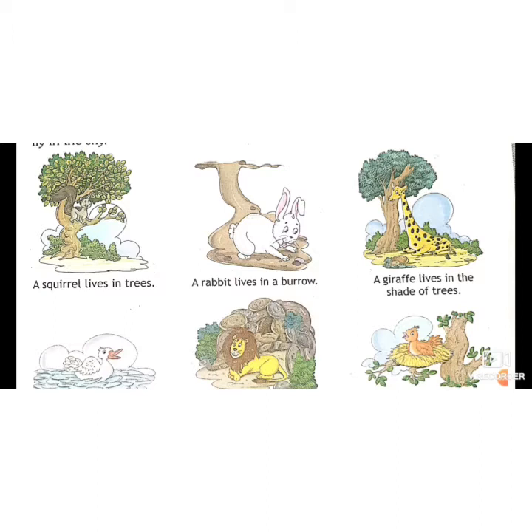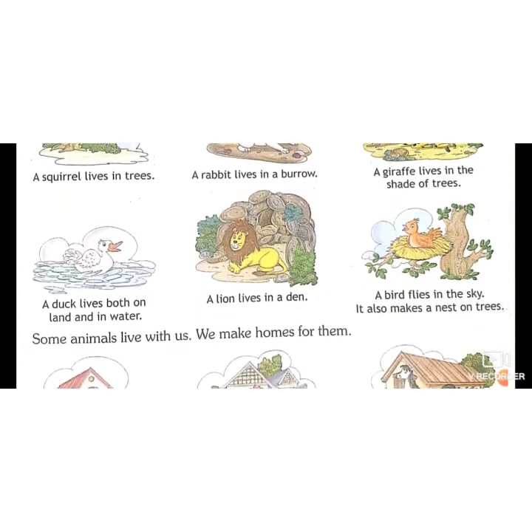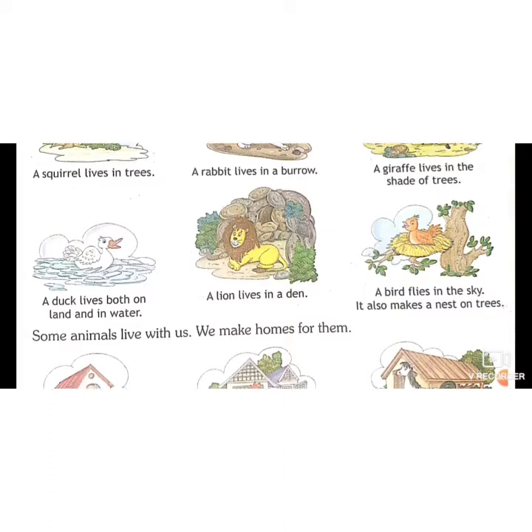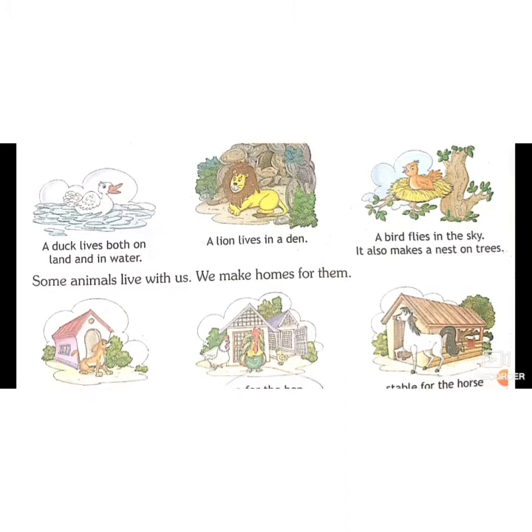So a squirrel lives in trees. A squirrel is a small animal which lives in trees. A rabbit lives in a burrow. Yes, rabbits make burrows by digging holes into the soil. A giraffe lives in the shade of trees. A giraffe is a very big animal. A duck lives both on land as well as in water. A lion lives in a den. It is a strong animal. A bird flies in the sky and it also makes a nest on trees.